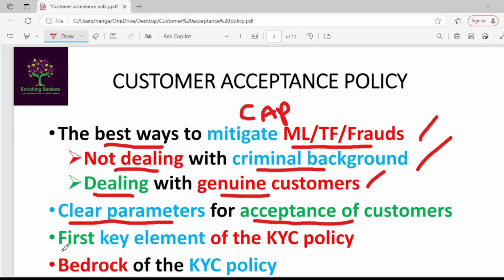CAP is the first key element of the KYC policy. So we have seen that RBI advised four key elements must be included in the KYC policy. In that, customer acceptance policy is the first key element. It is also called the bedrock of the KYC policy.